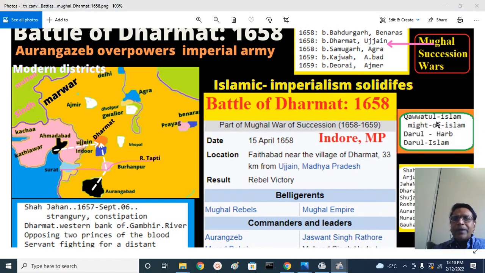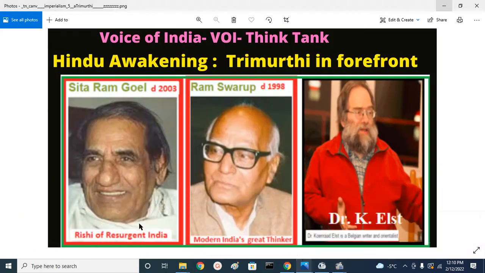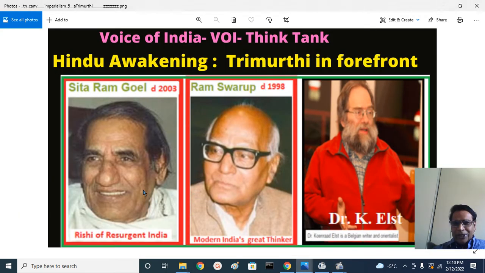This is the family of Aurangzeb. Quwwatul Islam is the might of Islam. That means Islam has a militant, hate-filled concept. The conversion-based militant ideology of Islam, marketed and sold as religion, is essentially an imperialist ideology, as Mahayogi Sri Ram Swarup, intellectual Kshatriya of modern time, Sitaram Goyalji, and Professor Koenraad Elst from Belgium say. These are Voice of India think tank intellectuals, of the Hindu awakening movement. They are popularly called the Trimurti of modern Hindu Renaissance: Goyal, Ram Swarupji, Koenraad Elst.